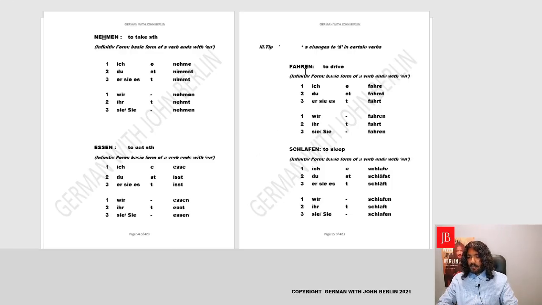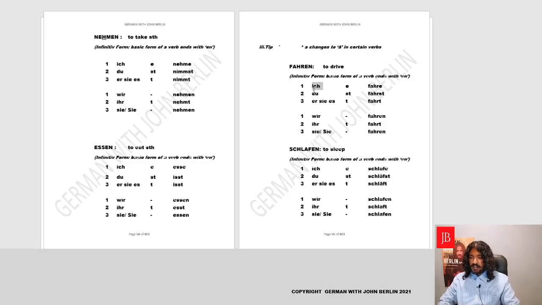Okay, now we'll move forward and we'll learn a new tip. In some verbs, not all verbs, I emphasize, in some verbs, not all verbs, we just need to learn which, the A changes to A umlaut. In English, if I say A, in German, I should be saying ä. Yes, A changes to A umlaut, and the sound of A umlaut is ä. So let's see how it changes the stem.